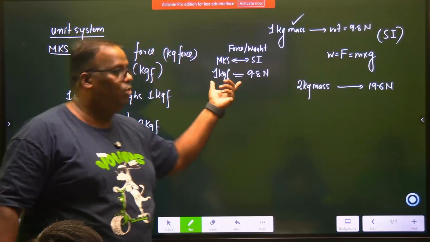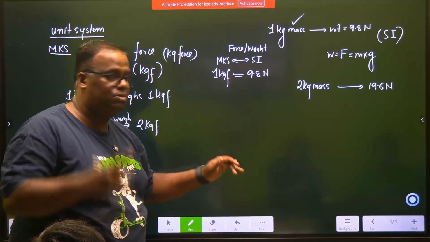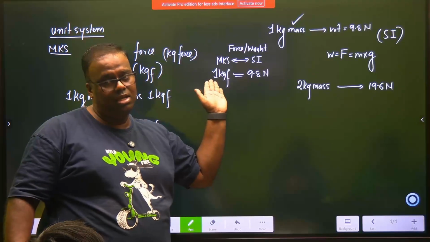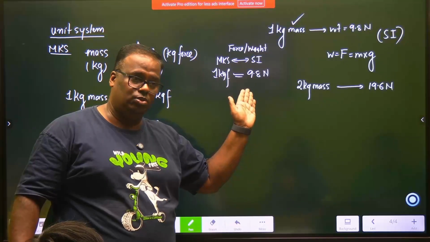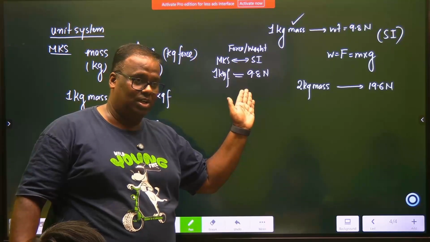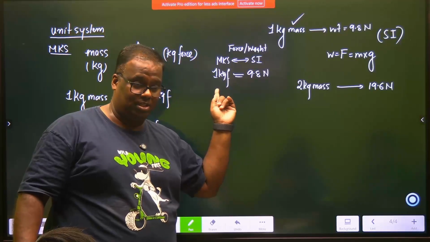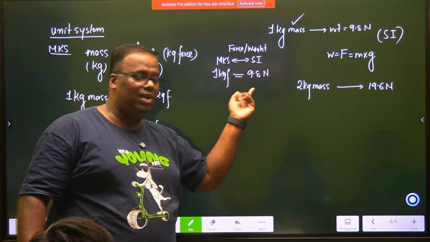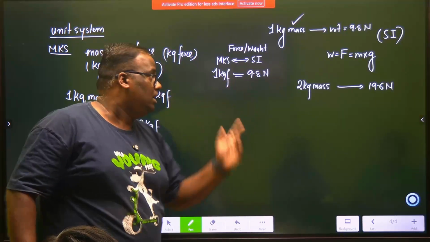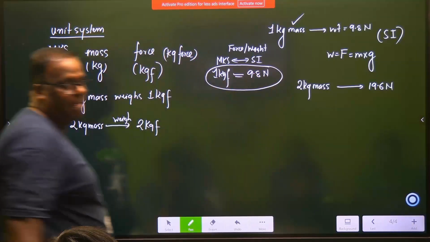So if you combine both, if you are talking MKS, it's like 100 paisas make 1 rupee. If you are talking MKS, it's 1 kg force. If you are talking SI, then it is 9.8 Newton. And if you want to make it 1 Newton, then this becomes 1 by 9.8. Understood? If you want it to be 1, you divide this by 9.8, and divide this also. This is the conversion for MKS to SI.